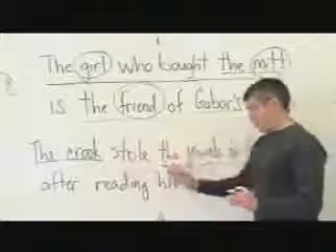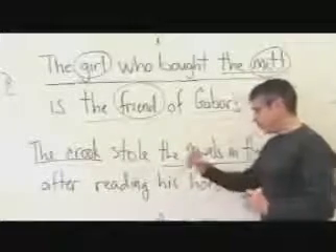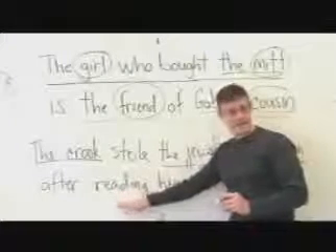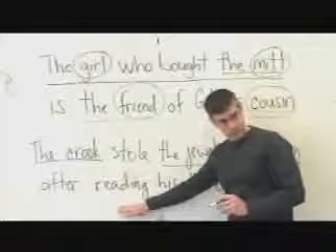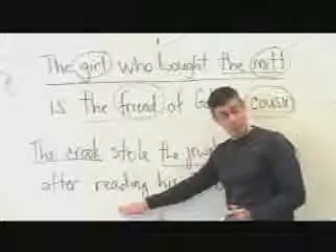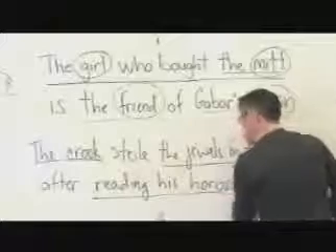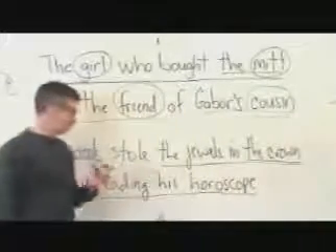But what is the object of the preposition after? And we're going to see that the object is in fact reading. After reading, which tells us that reading is a gerund. It is the ing form of a verb functioning as a noun. And reading his horoscope is therefore another nominal phrase.